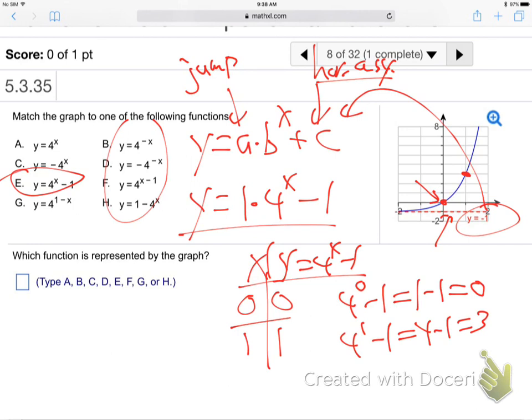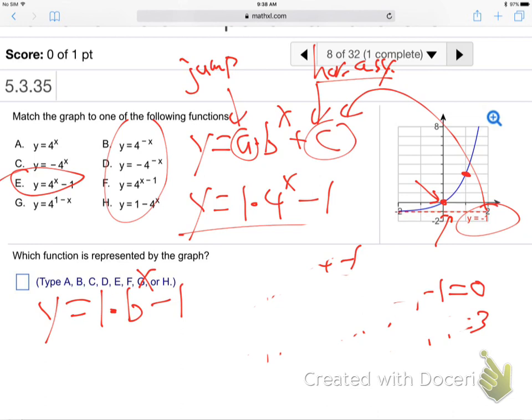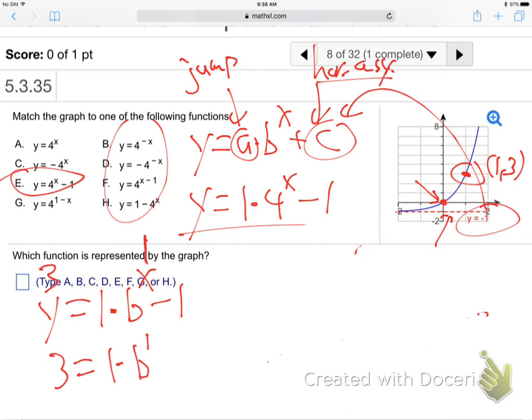But here's what you could do. You'd know the a in the front is a 1, and the c is a negative 1. So I'd go, okay, it's y equals 1 times some base to the x minus 1. I would know that much just from the graph, even if I had no multiple choice options. Then how would I find the b? I would make a table. Looking at the graph here, I know this is the point over 1 up 3. So I would try it out. I would put in a 1 for x and a 3 for y, and then I would solve for b. That's how you would do it.